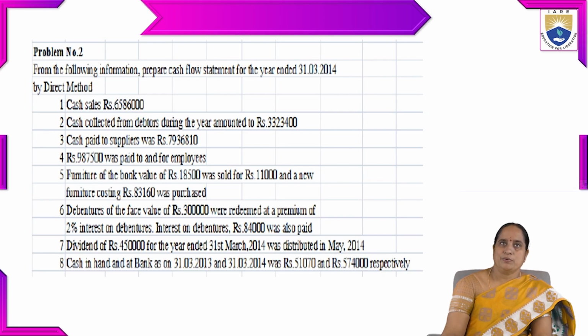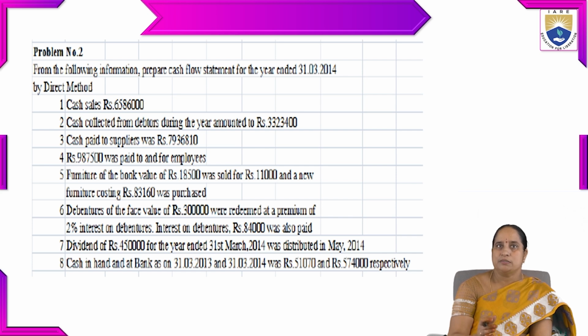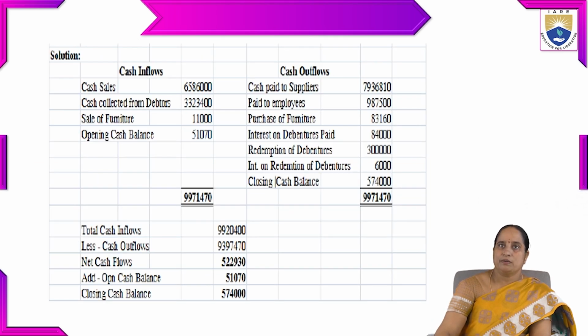If you take another example from the following information, prepare cash flow statement for the year ended 31st March 2014 by direct method. In this case, we have been given cash collected from debtors during the year, cash paid to suppliers, amount paid to employees, furniture of a certain book value that was sold for some amount, the cost of the new furniture, debentures, interest on debentures, and dividend for the year. Everything is furnished in this problem. Using this data, we are going to prepare the cash flow statement.